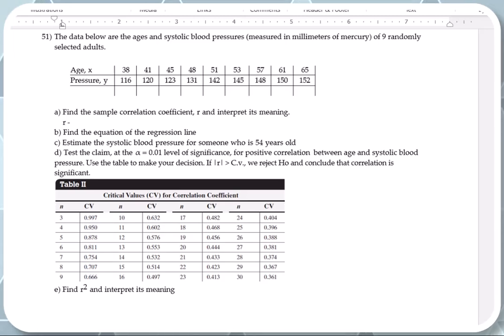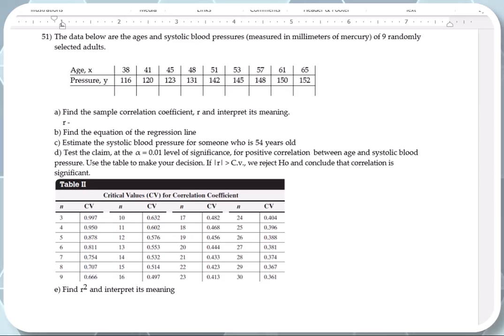The data below, last question. The data below are the ages and systolic blood pressures, measured in millimeters of mercury, of 9 randomly selected adults. So we're going to put the x values in one variable and the y values in another variable. This is about correlation and regression, linear relationships. Find the sample correlation coefficient and interpret its meaning.